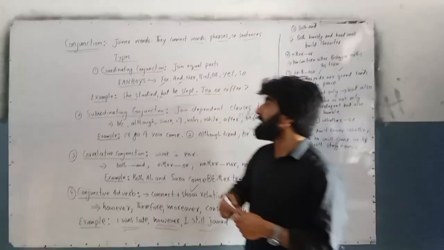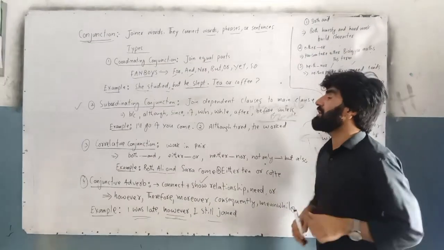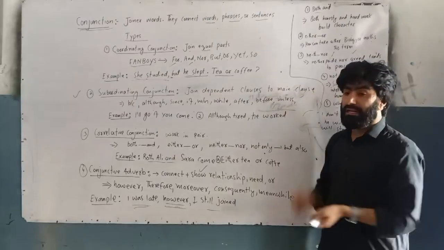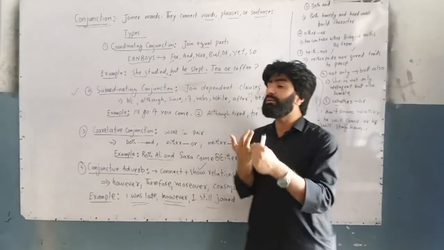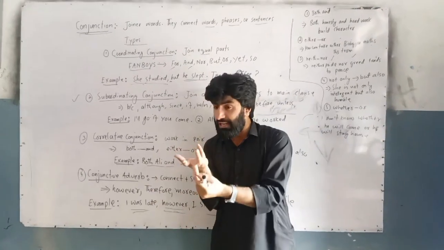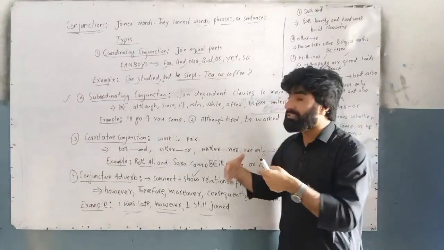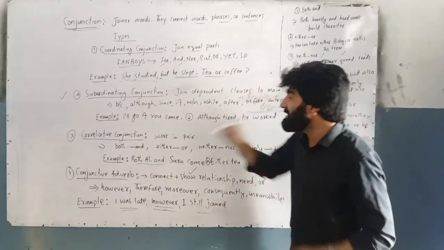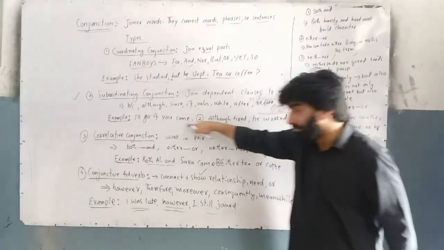Now the second type of conjunction is subordinating conjunction. What is the function of subordinating conjunction? Subordinating conjunction joins a dependent clause to the main clause. I already told you what is meant by dependent clause and what is meant by independent clause. An independent clause is a sentence and that is the main clause. If I join a dependent clause to the main clause, I will use a conjunction. Which type of conjunction will I use? Subordinating conjunction. For example, if you come, this is a dependent clause. If you come,